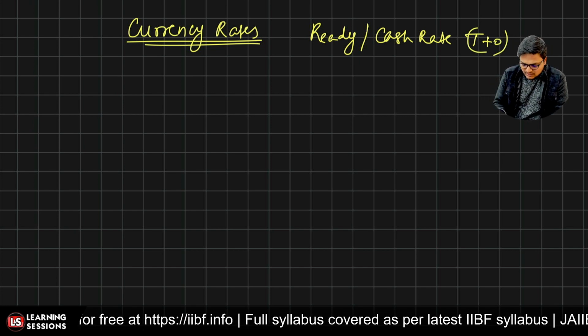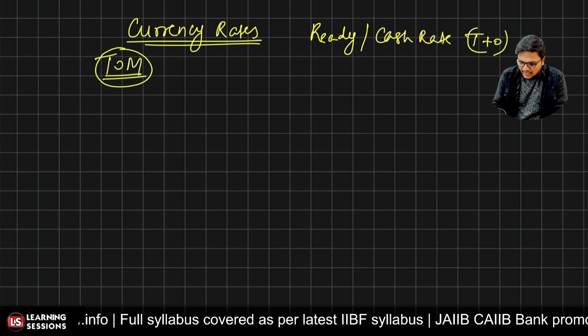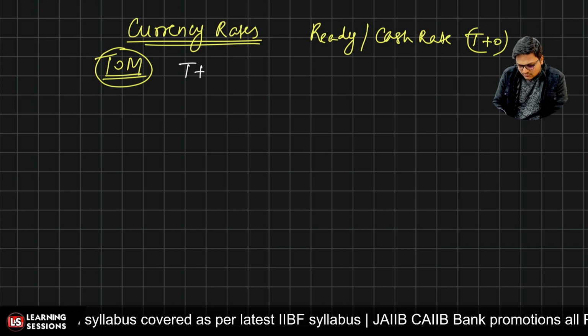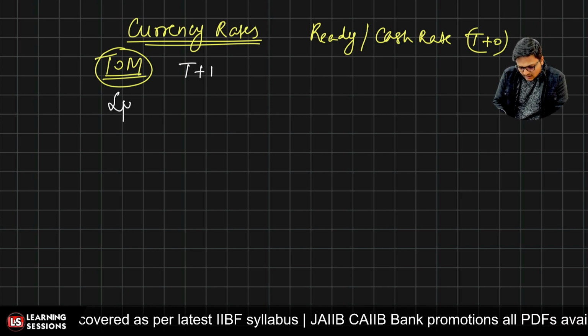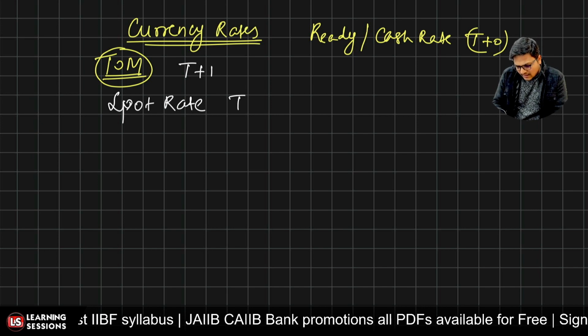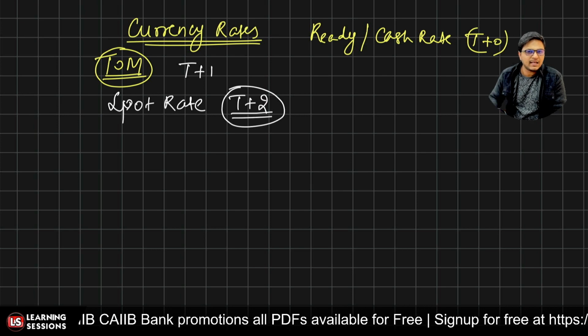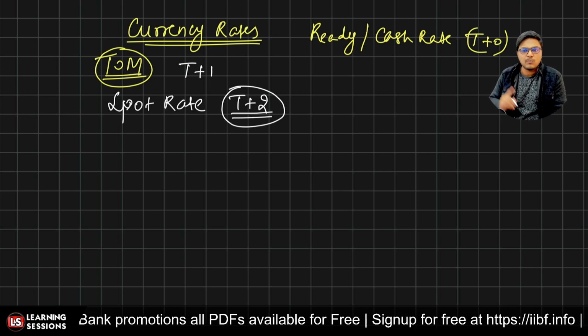And the second one is the tom rate. Now tom is basically related to tomorrow, right? And its settlement is on a T+1 basis. And further the most popular one is the spot rate, S-P-O-T, and settlement is on a T+2 basis. And all the days must be working days in both the centers.